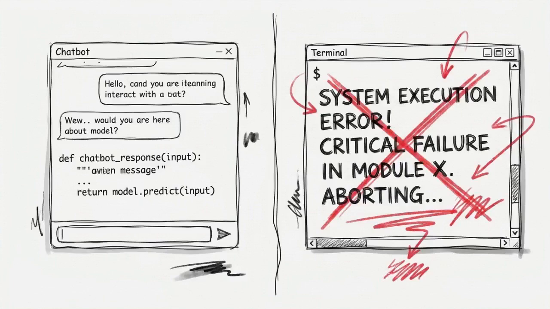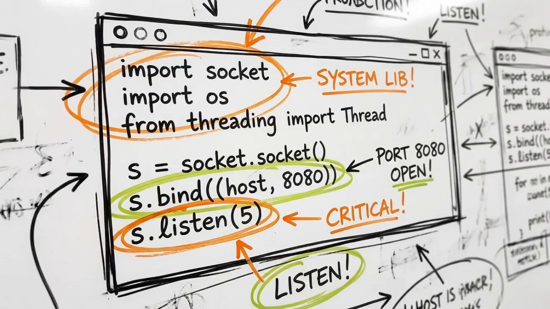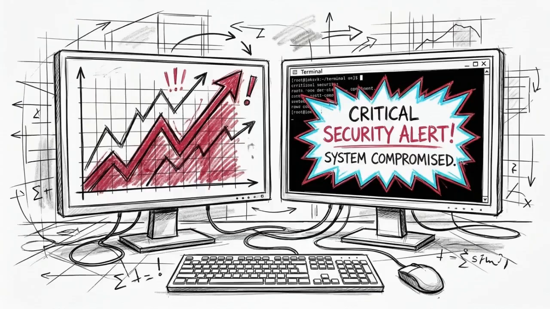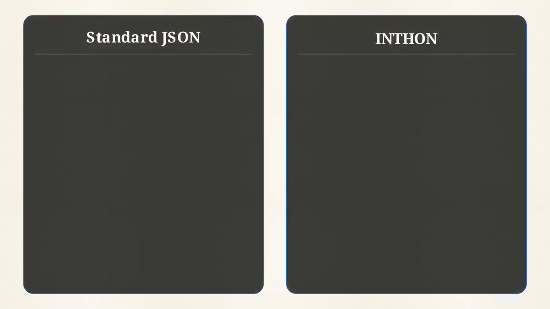Modern AI agents operate under a strict execution paradox. To perform complex tasks, they require Turing-complete capabilities, but current communication methods force a choice between high token costs and significant security risks. This comparison illustrates the problem.